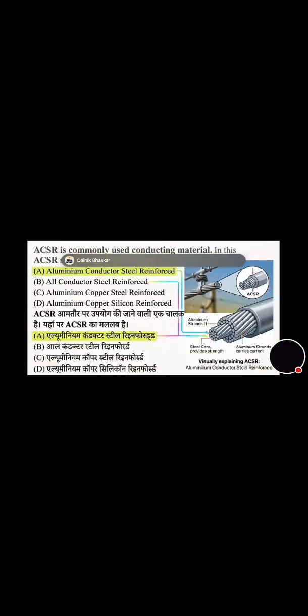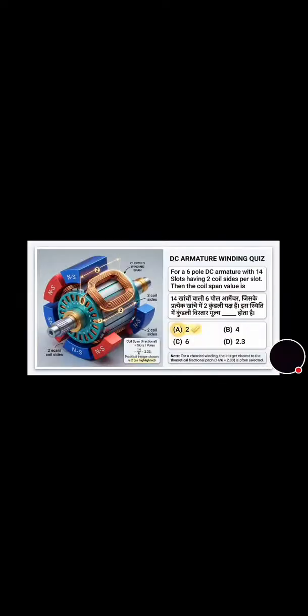Now move towards the next question that's on the screen. You can see ACSR is a commonly used conducting material. ACSR stands for, correct answer is option A, that is aluminium conductor, steel reinforced. Now move towards the next question that's on the screen. For a 6-pole DC armature with 14 slots having 2 coil sides per slot, the coil span value is how much? And correct answer is option A.